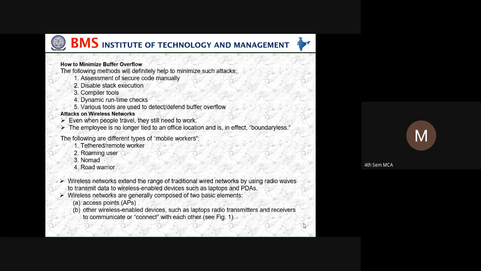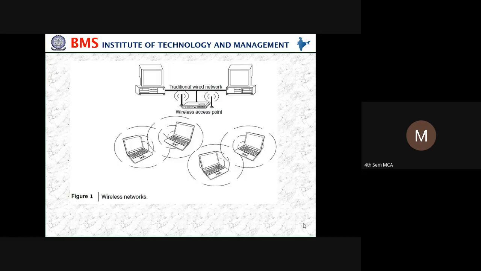So wireless networks extend the range of traditional wired networks by using radio waves to transmit data to wireless enabled devices such as laptops and PDAs. Wireless networks are generally composed of two basic elements: access points and other wireless enabled devices such as laptops, radio transmitters and receivers to communicate or connect with each other. You can see here wireless networks where a wireless access point is there, and traditionally how was the network?